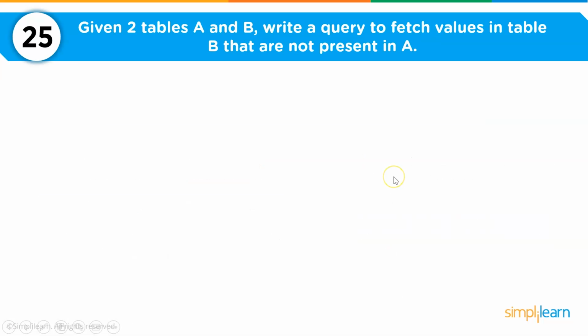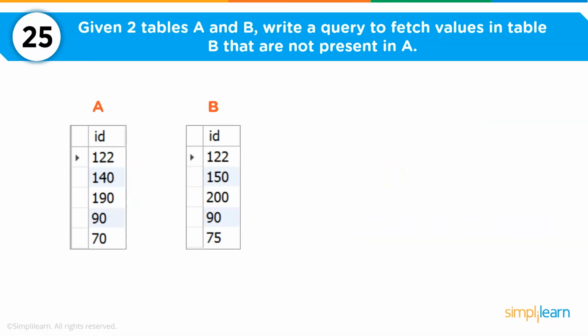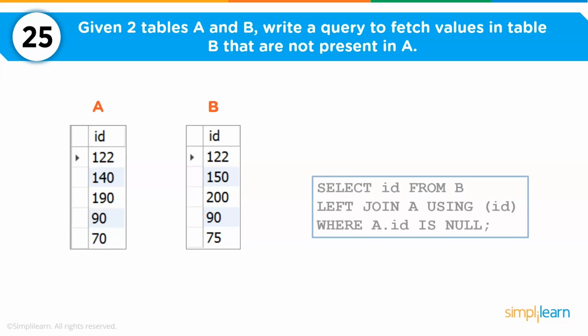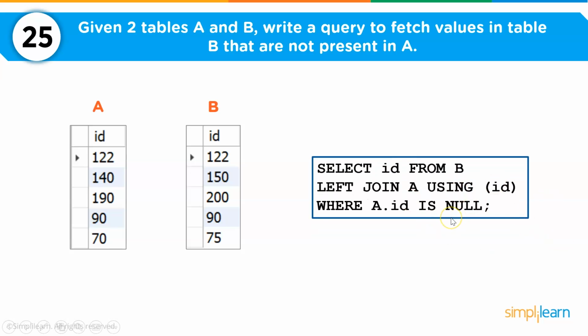Now coming to the 25th question. Given two tables A and B, we want to write a query to fetch values in table B that are not present in table A. Now to answer this question, you can use the left join. What left join does is, it returns all the rows from the left table and only matching rows from the right table. And I've used my condition as a.id, which is in the right table, should be null. Let's write this query on the workbench.